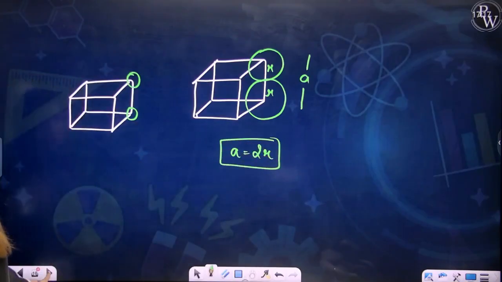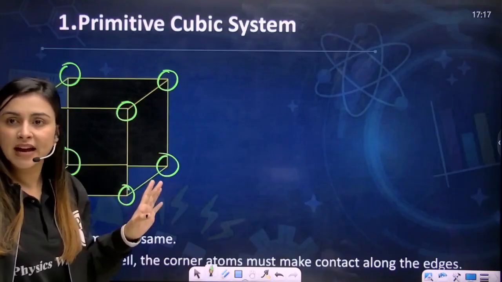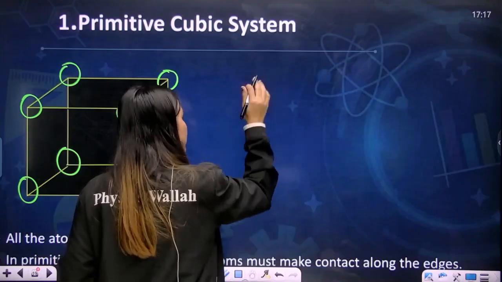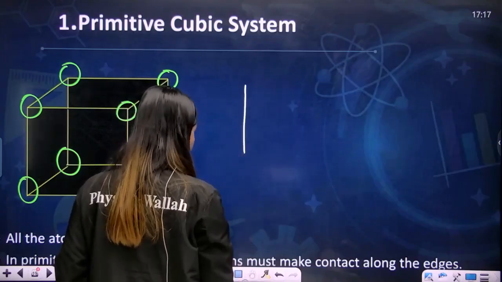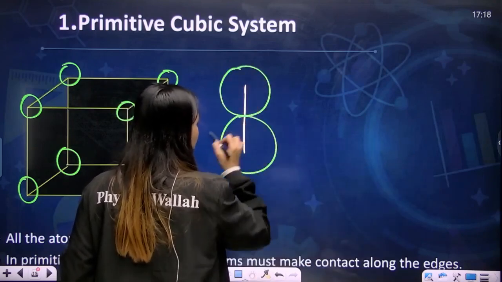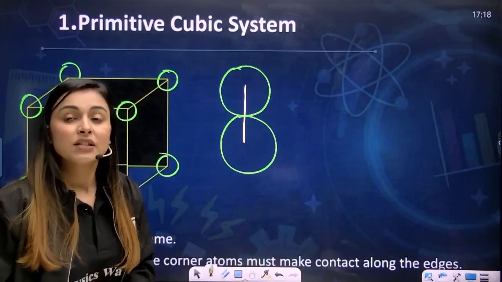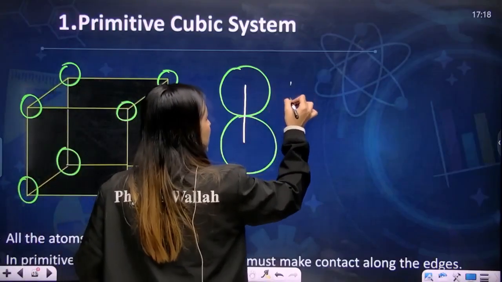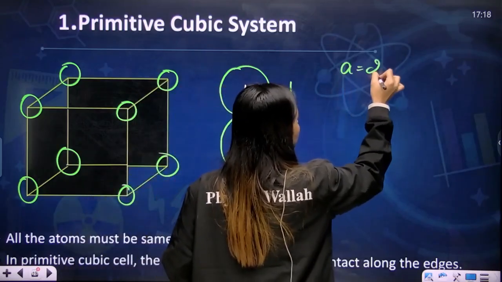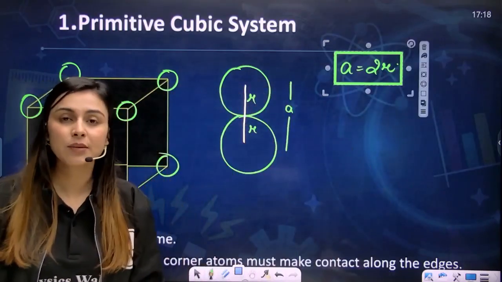So now, my dear students, I have drawn this, and you know that these both are touching each other in reality, right? So the actual picture would be, I'll make just one edge here. The actual picture would be that one atom is here and the other atom is here. It is actually touching it. So this is the real picture. So can I say that the edge length a is actually equal to the sum of these 2r. So a is equal to 2r. This is the relation that I have just found out, and this is very important for me, right?